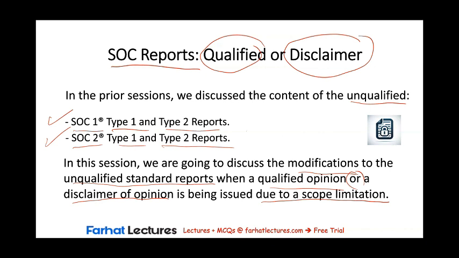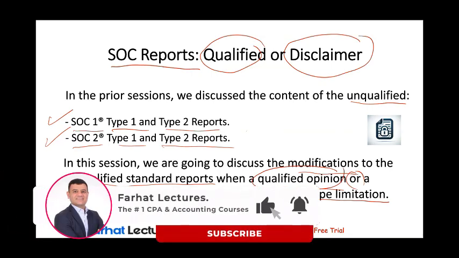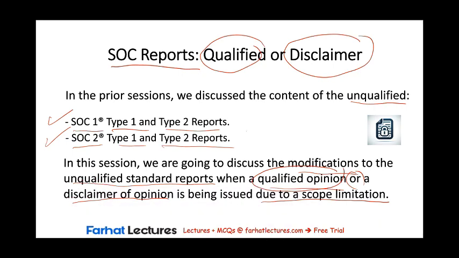It is worth also mentioning that a qualified opinion may be issued in two cases. A qualified opinion may be issued when there are material misstatements in the description or material deficiencies in the design or operation of controls, and these material misstatements or deficiencies are not pervasive. The other reason would be the existence of a scope limitation, and the possible effects are material but not pervasive. In the prior session, we covered the qualified opinion issued due to material misstatements or material deficiencies. In this session, we're going to cover the issuance of qualified opinion when there is a scope limitation.